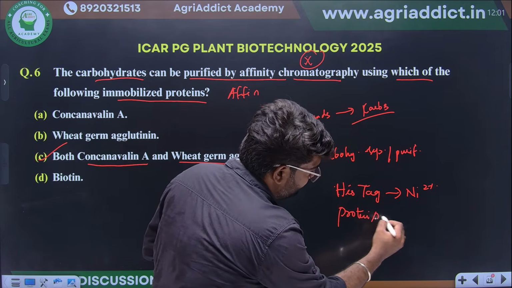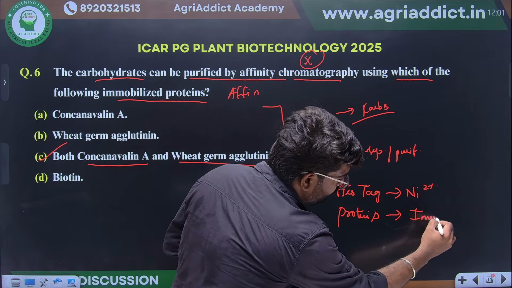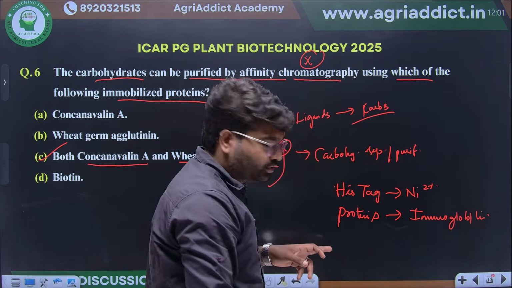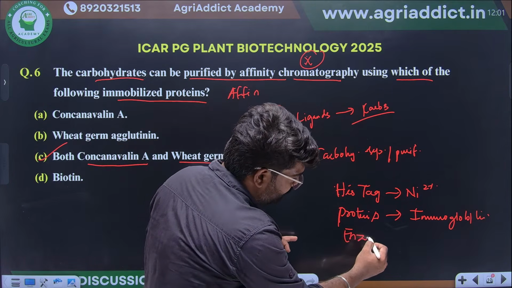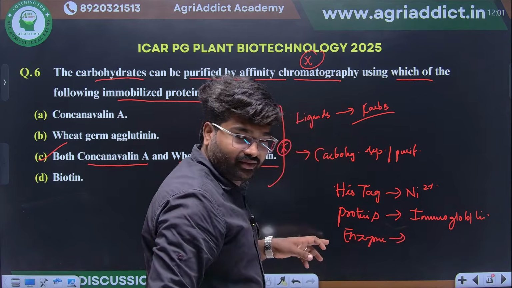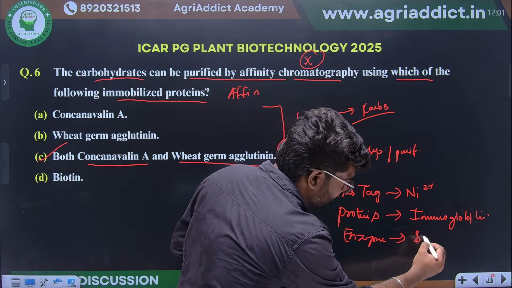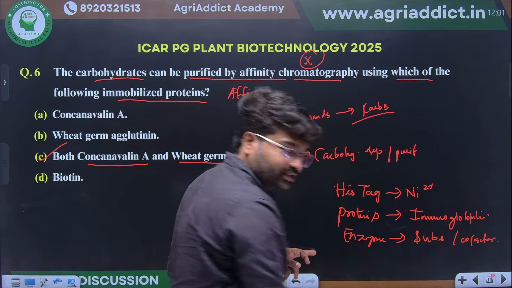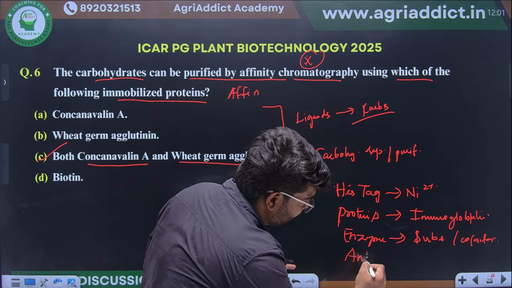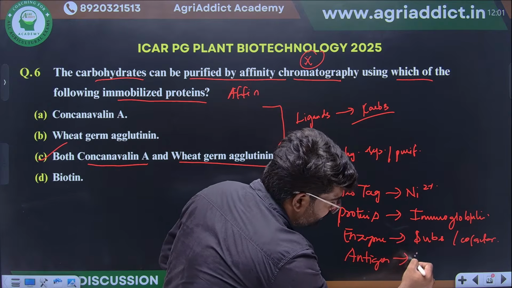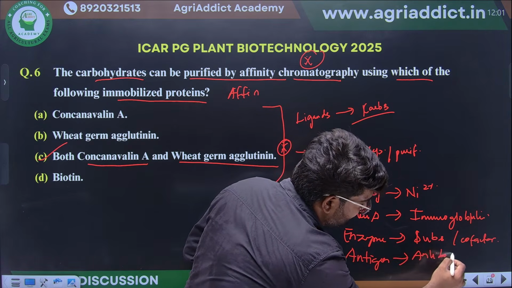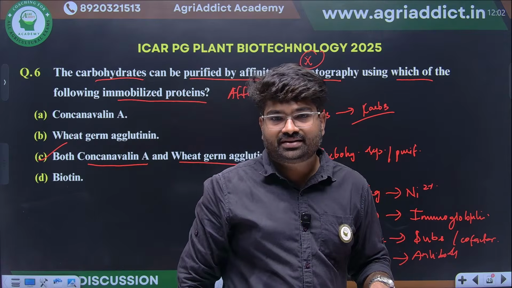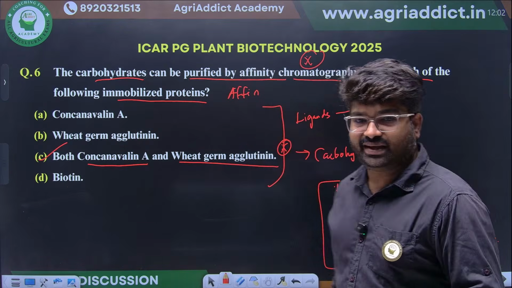Protein A will be used for immunoglobulin separation. Or else we can use a particular enzyme to isolate a particular substrate or cofactor, or a particular antigen to isolate a particular antibody.